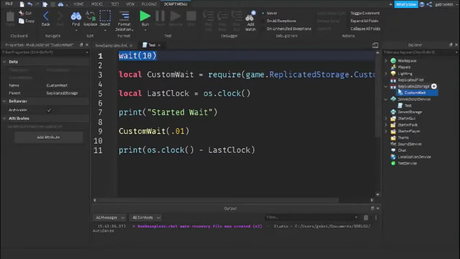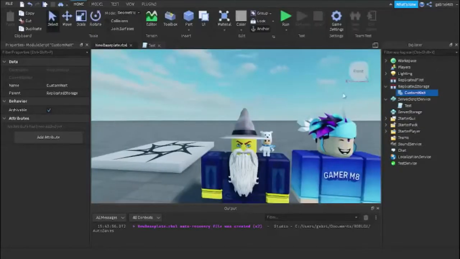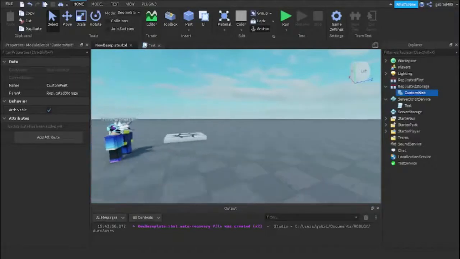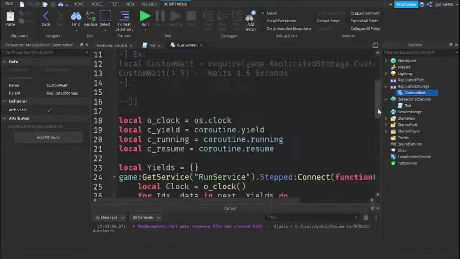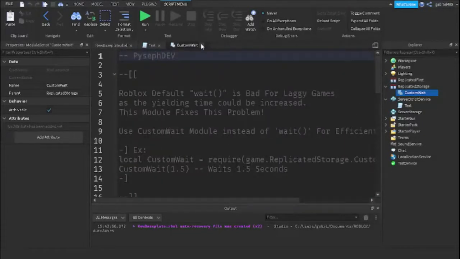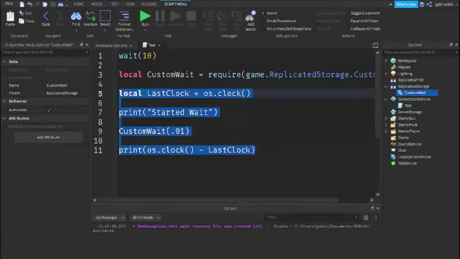As you see here, the module is first loading into the game, so that would make it so the CustomWait does not work accurately for the first couple of seconds. That is the only downfall with modules. So if you want this to work correctly, it has inaccuracy for the first few seconds because the module is loading into the game.